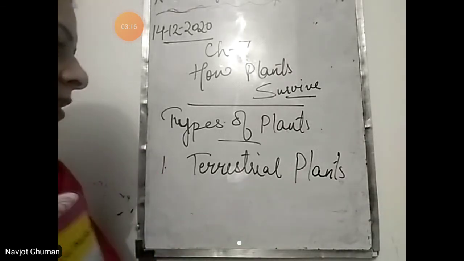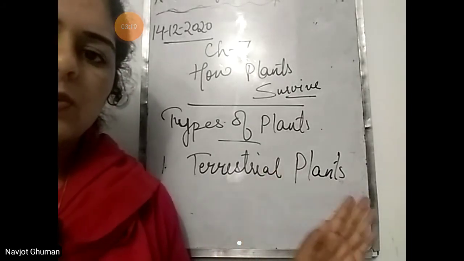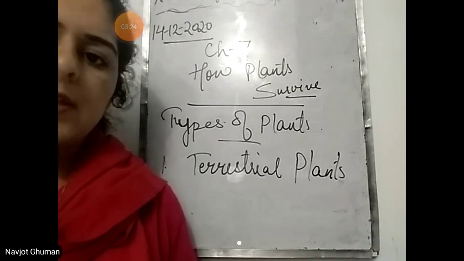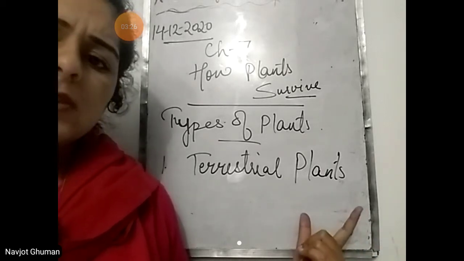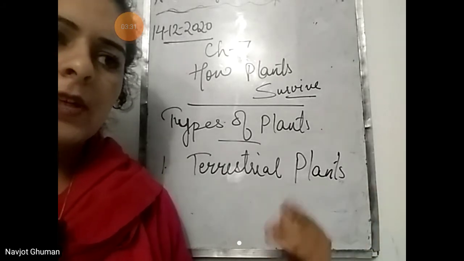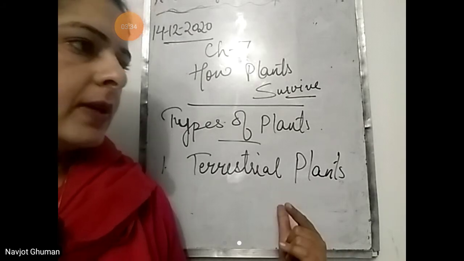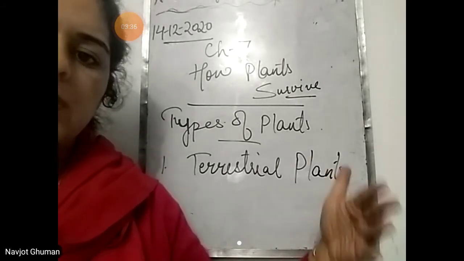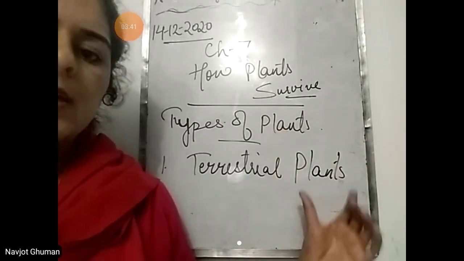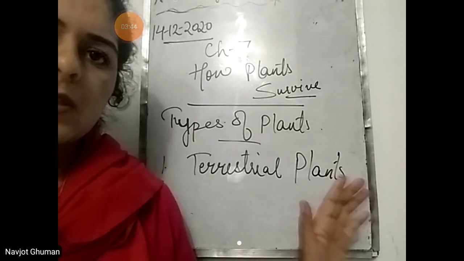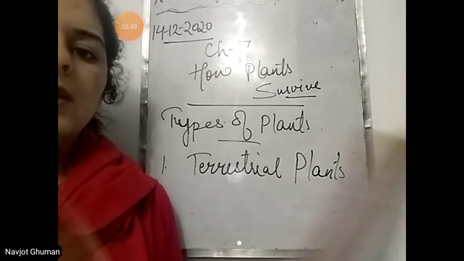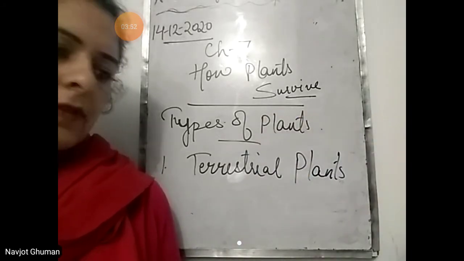So we have read about the terrestrial plants. Terrestrial plants are the plants that grow on the land. Land has different features. Land can be plain, mountain, desert. Plain area can be of two types, that receive heavy rainfall and that receive less rainfall. Mountains are the area that are at a little height than the plains. Plains से थोड़ी ऊपर height से होते हैं, that are mountains. Deserts are the dry lands that receive less rainfall. So there are different kinds of plants. Mountain में different होते हैं, plains में different है, and deserts में different है.